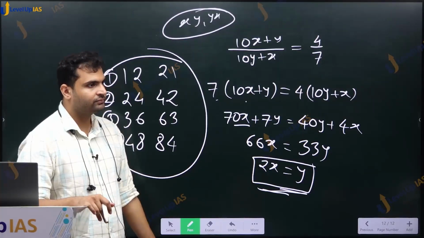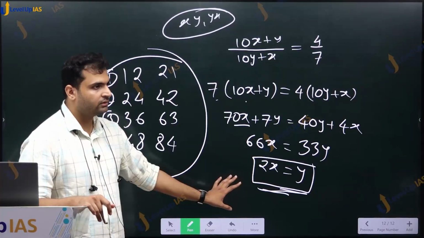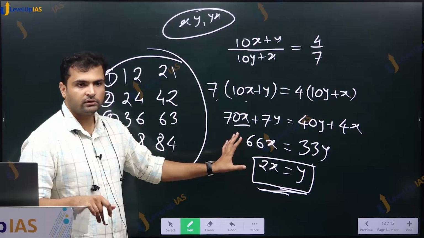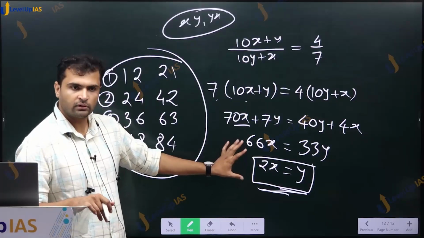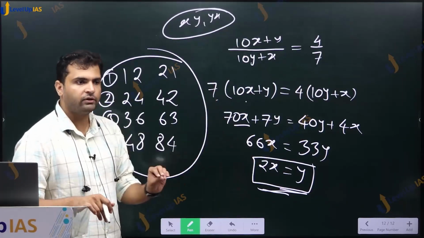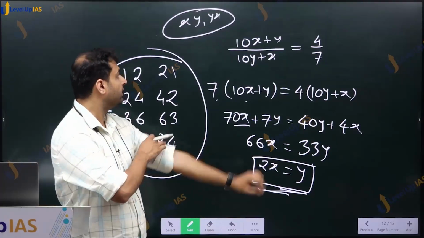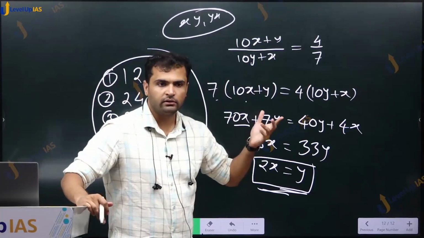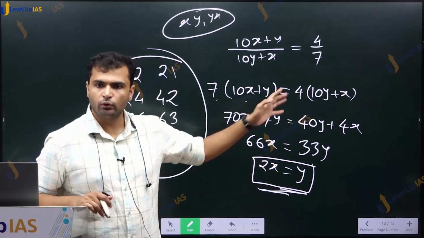Fine. ठीक है, पक्का 100%. Bharat, पक्का. Whenever you get these type of questions like there is xy, xyz, first instinct is go to place values.